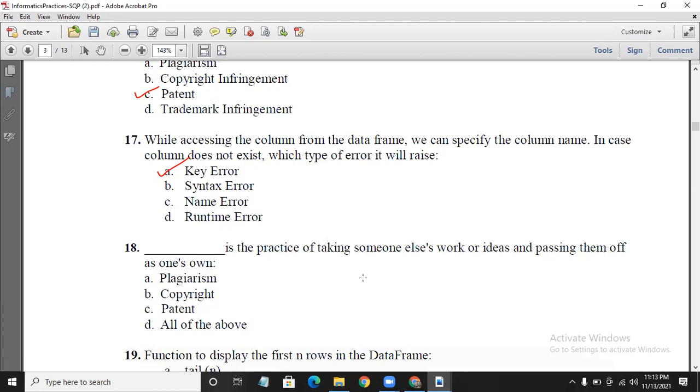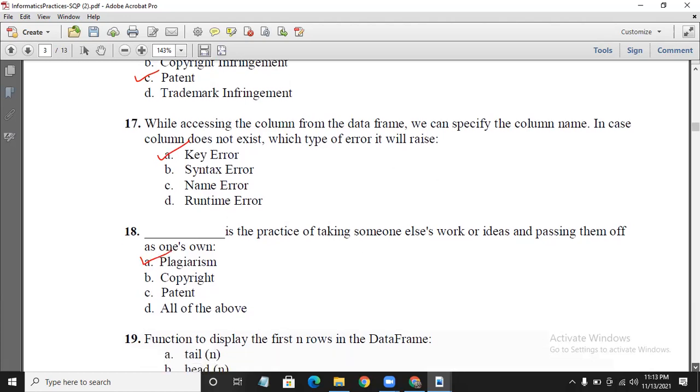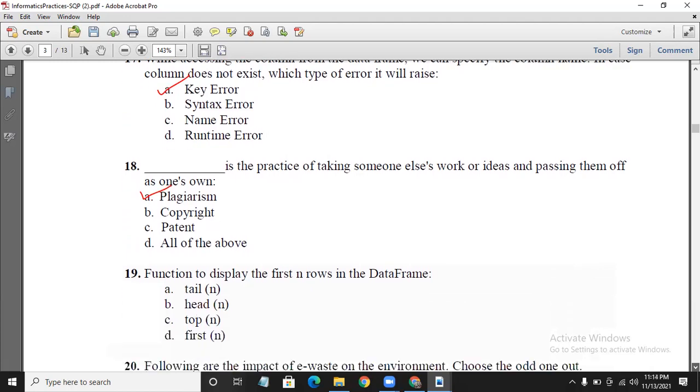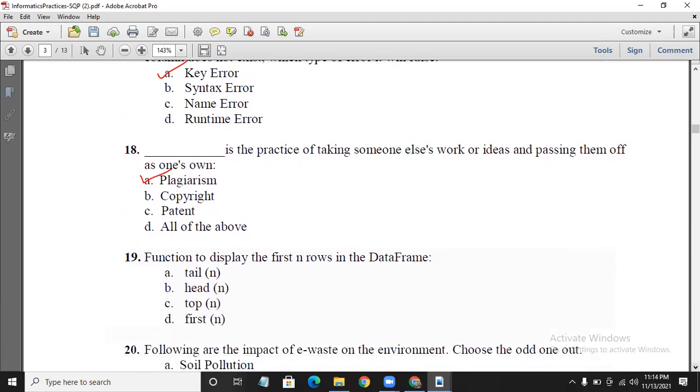Blank is the practice of taking someone else's work or ideas and passing them off as their own. That is known as plagiarism. Copyright is given to the creativity of minds. Patent is for inventions. So plagiarism is the practice of taking someone else's work or ideas and passing them off as their own.